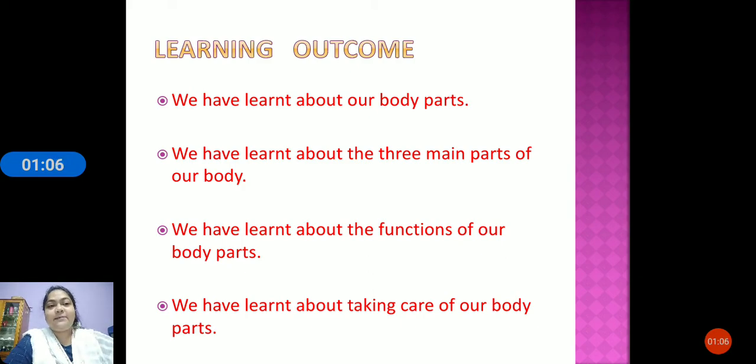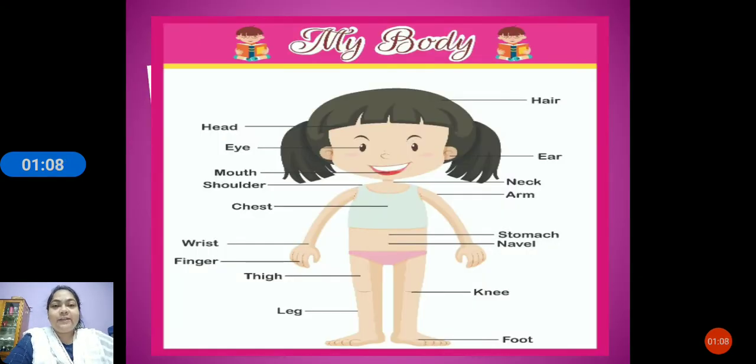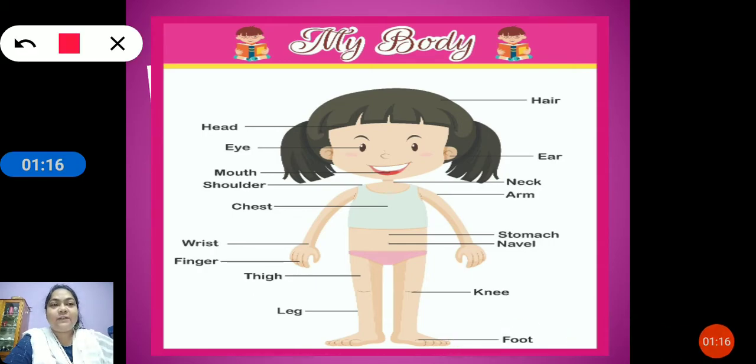So let us see. Okay, children, looking at the picture, you can get an idea that it's our body parts, my body. We have different body parts. So what are they?